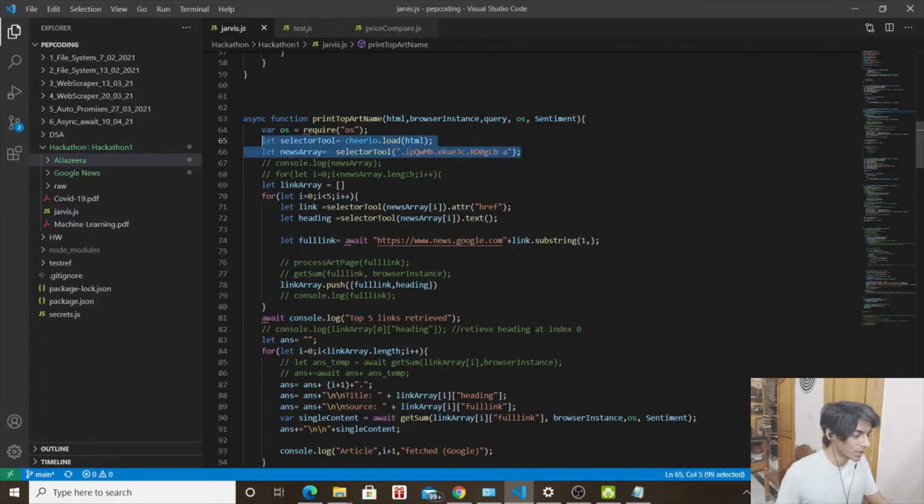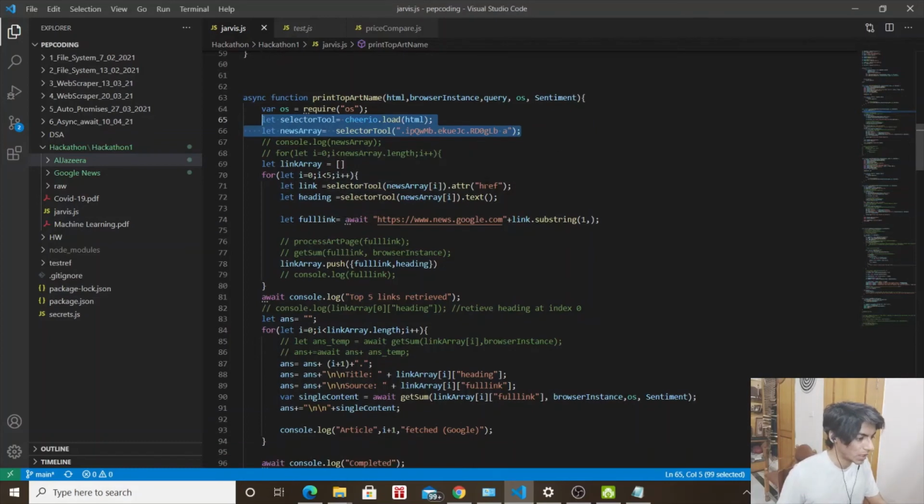We choose a selector. We select the href attribute, which means we get the link of the top 5 articles, as I've set the value to 5 by default here. Of course, you can shift it, but it might cause some complications depending on the website you are getting it from. You might want to, yeah.